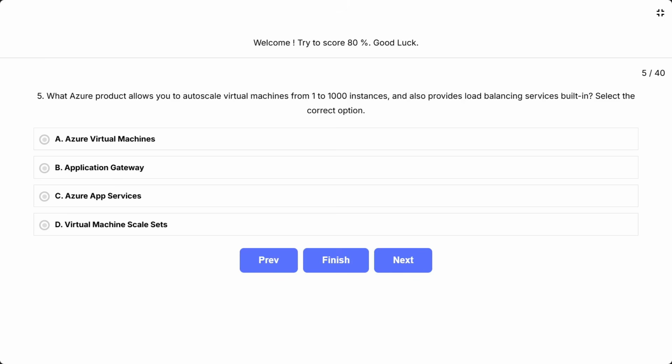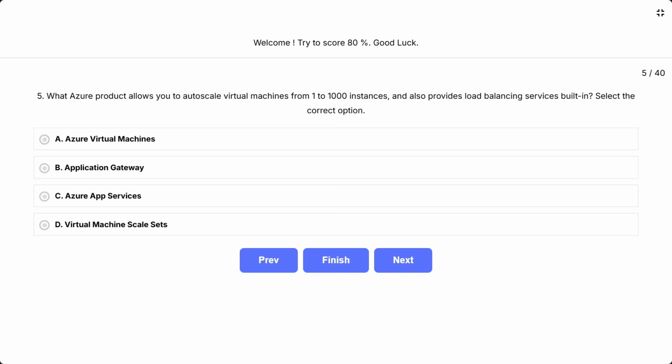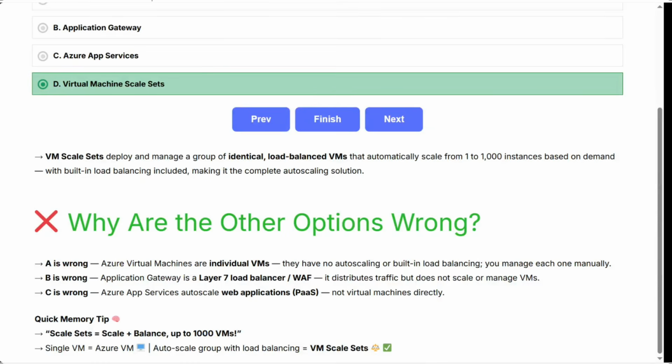This question tests which Azure service combines automatic VM scaling with built-in load balancing in a single product. The two key features, auto-scale up to 1,000 instances plus built-in load balancing, point directly to one specific service. The correct answer is D, Virtual Machine Scale Sets, VM Scale Sets. Deploy and manage a group of identical load-balanced VMs that automatically scale from 1 to 1,000 instances based on demand, with built-in load balancing included, making it the complete auto-scaling solution.